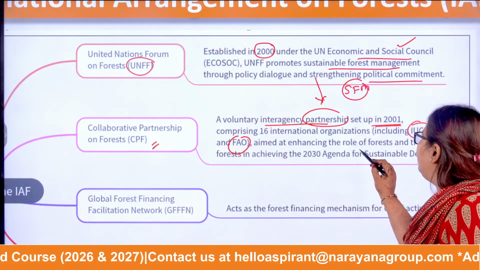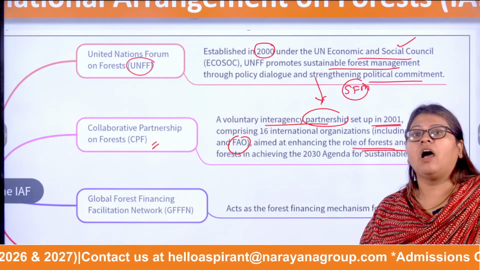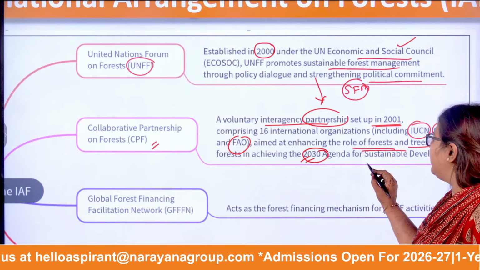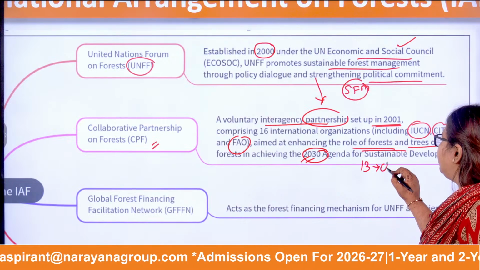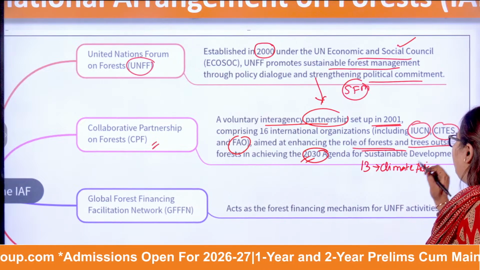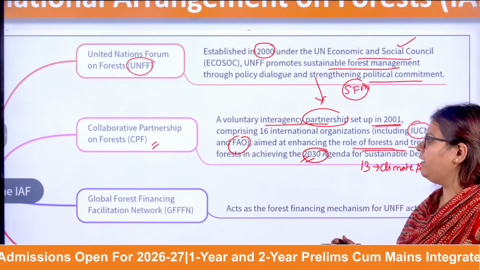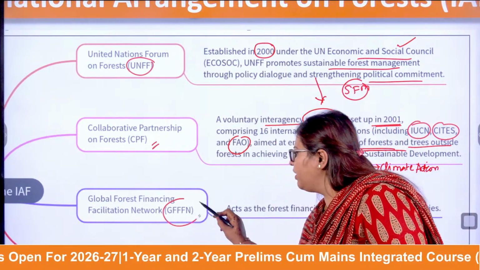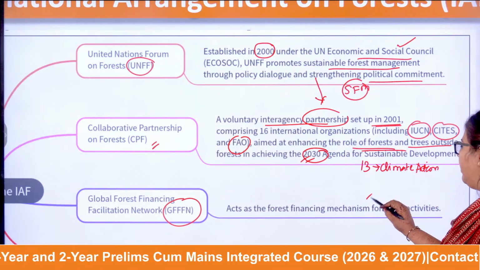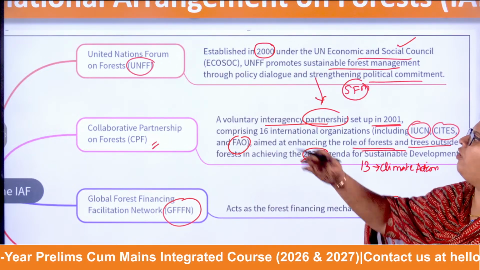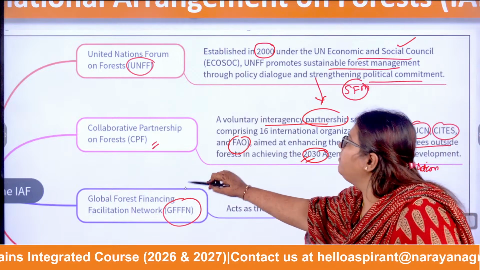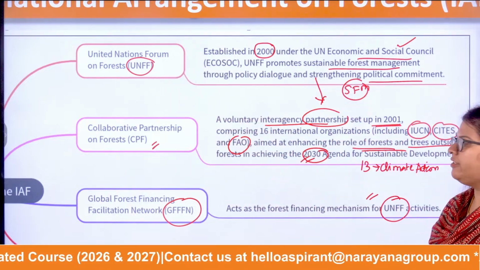This aims to enhance the role of forests and the trees outside the forest in achieving the 2030 Agenda for Sustainable Development Goals, specifically goal number 13, which focuses on climate action. Okay, you need to know all the 17 goals. Next one, the Global Forest Financing Facilitation Network. So what is the forest financing mechanism? It provides finances in order to protect the forest, for the UNFF activities. For all the United Nations Forum activities, there has to be a financing mechanism. So that is what it actually says.